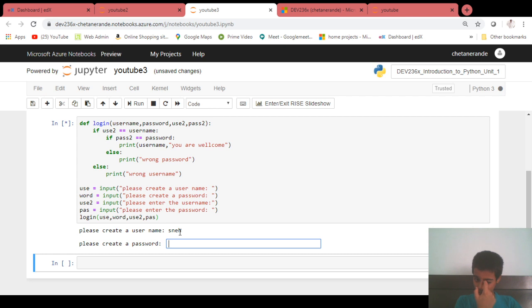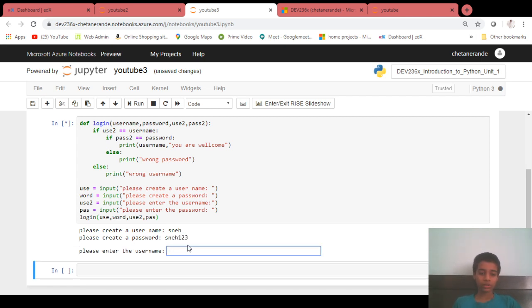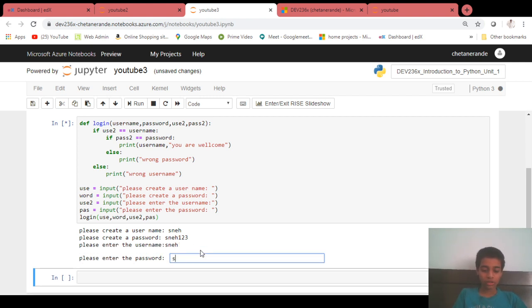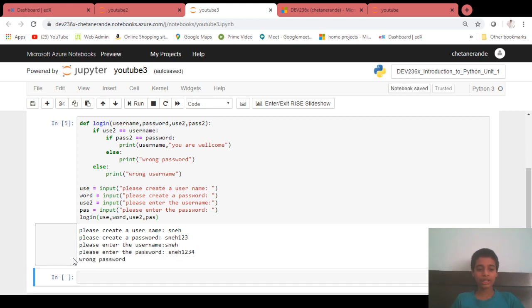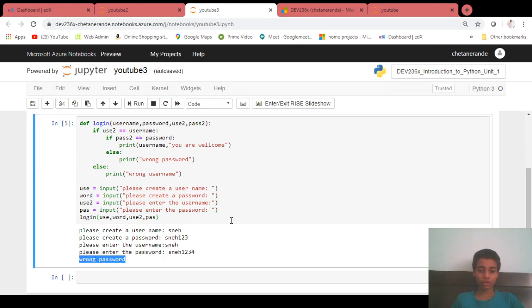So it is asking me for username, and it is asking me for password, and please enter the username. It was creating the password, now I have to enter the username. So Sneha, and I entered the wrong password, and it said that your password is wrong.